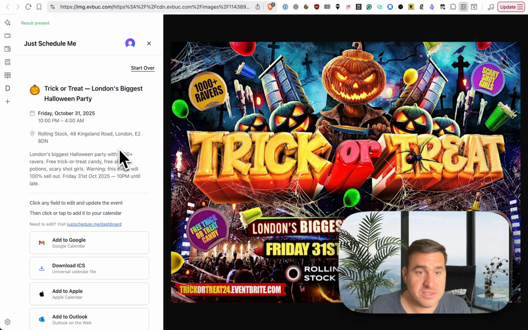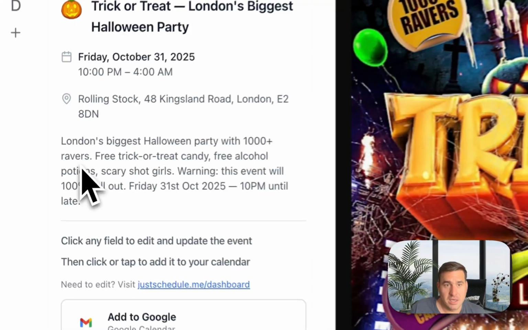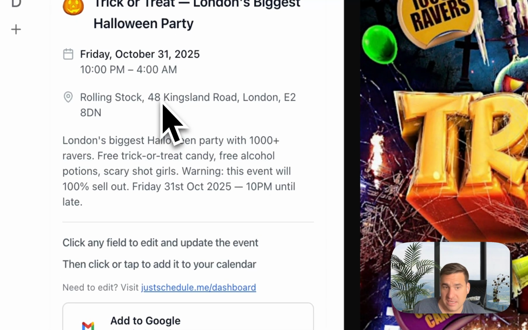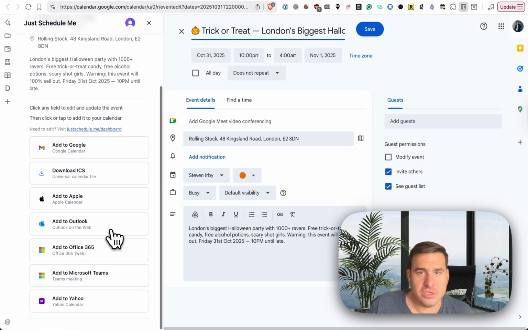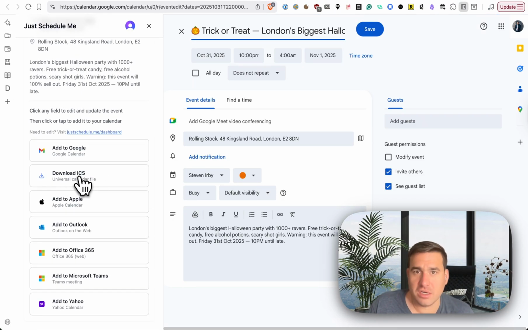That's the power of AI. That's kind of the magic. So trick or treat. Yep, that is bang on right. Good job. It worked. So what you do is you just click on the calendar that you want to add it to.